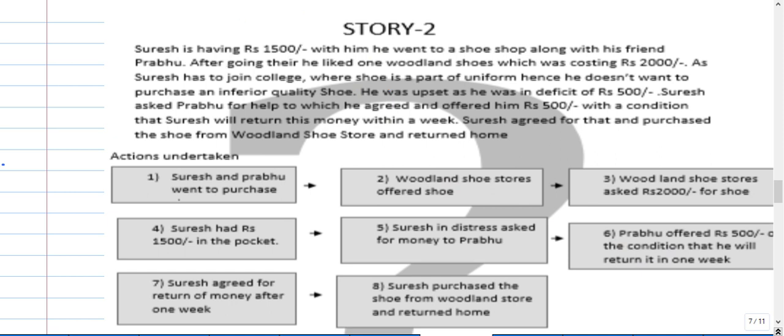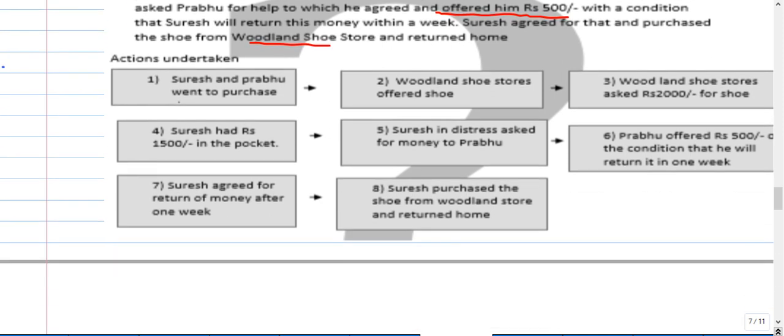So here, who are the entities? Suresh is one entity, Prabhu is another entity, and Woodland Shoe Store is another entity. Here Suresh borrowed money from Prabhu. How much? 500 rupees. So Prabhu is a creditor of Suresh and Suresh is a debtor of Prabhu. Am I correct? Then the shoe they purchased. Who purchased? Suresh purchased the shoe. So that's the asset of Suresh.